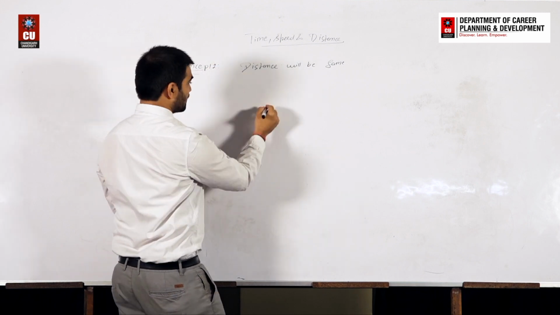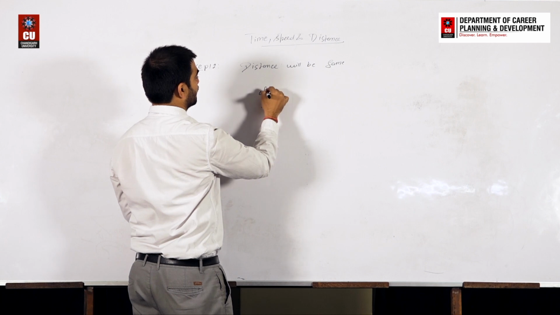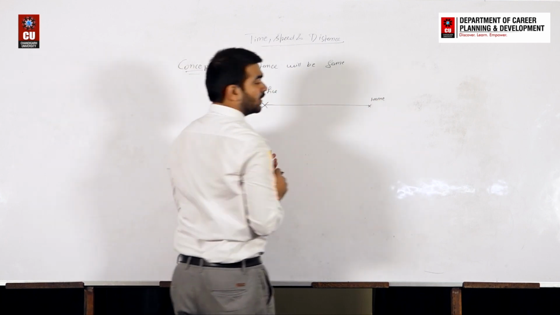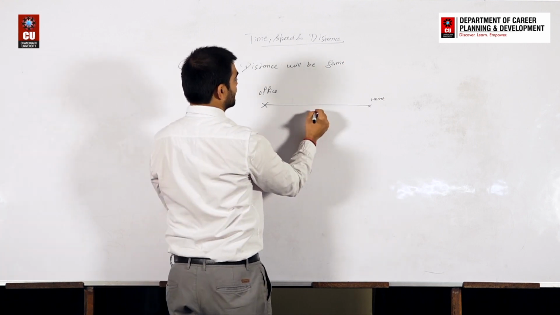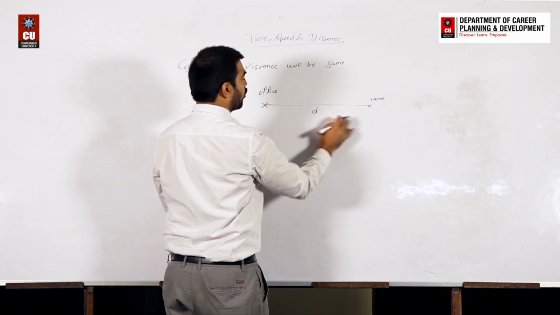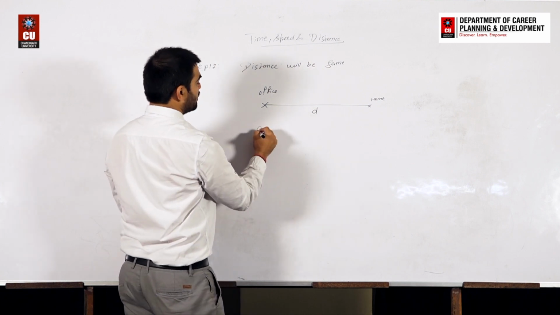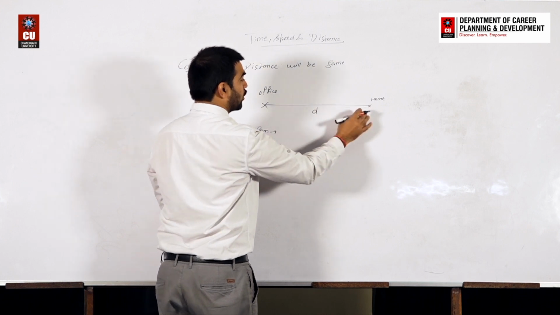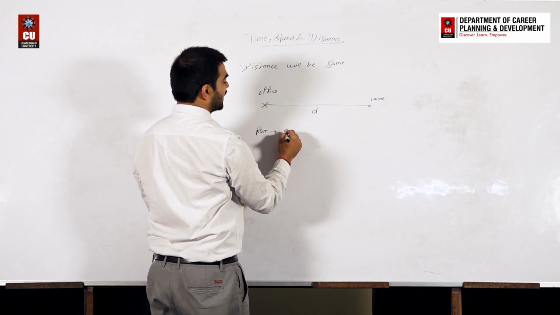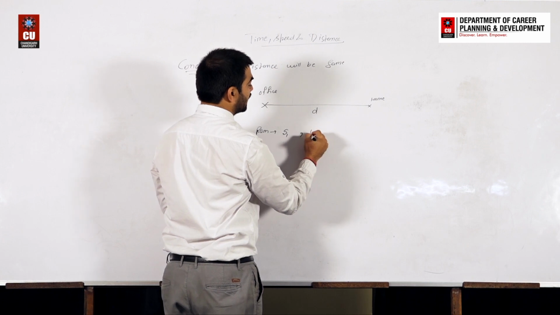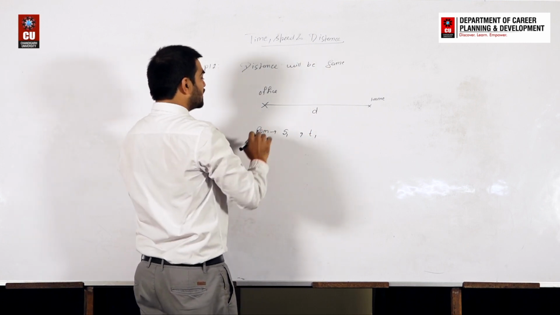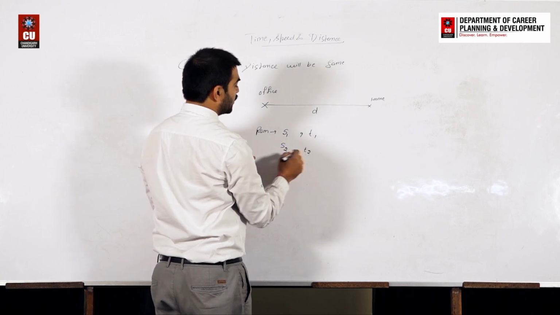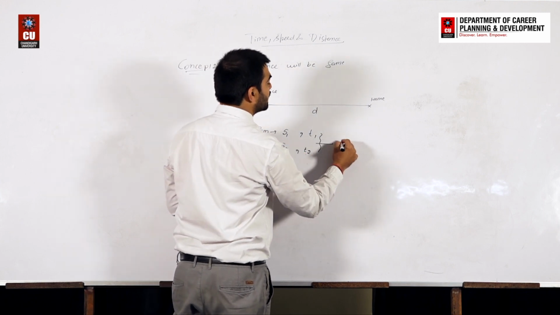Let's say this is your office, right? And this is your home, right? Let's say this distance is d. The distance between office and home is d. Okay. Ram starts towards home from office with speed s1 and takes t1 time, right? On another day, Ram moves with speed s2 and takes t2 time. So in both cases, Ram covered the same distance.